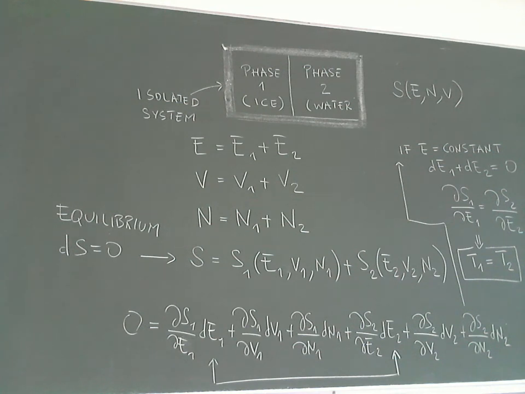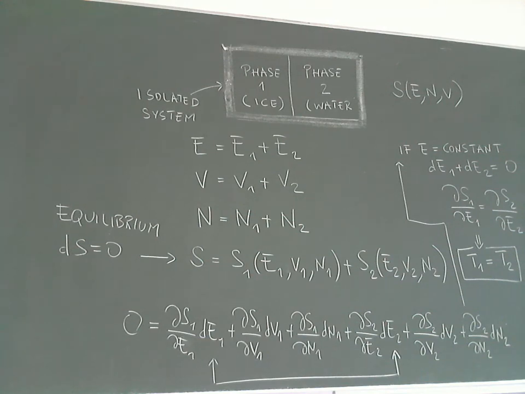Okay, so we are at the last line of the blackboard, and now this last line continues, following the arrow up to the right top of the blackboard. We have to realize that when we make this variation, I cannot vary E1 and E2, the two energies, arbitrarily. My system is isolated, right?